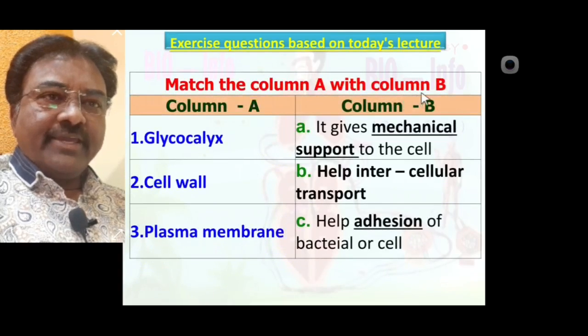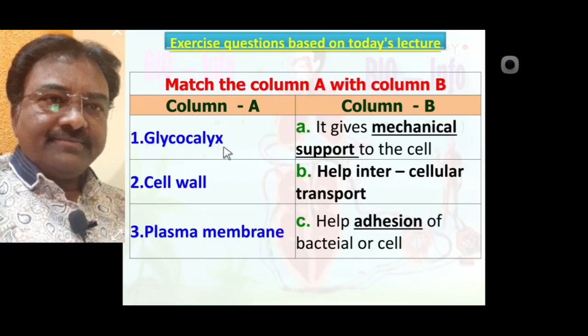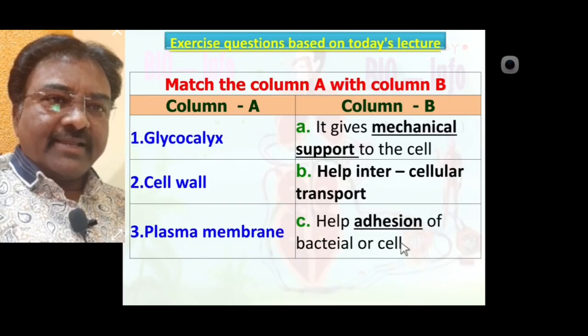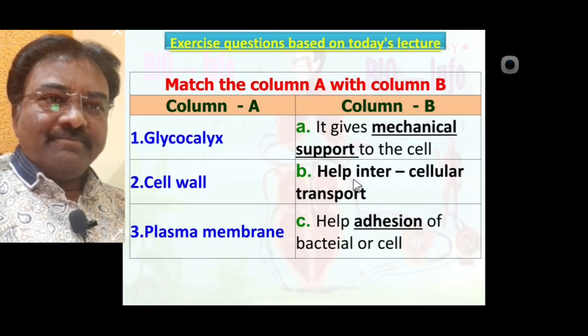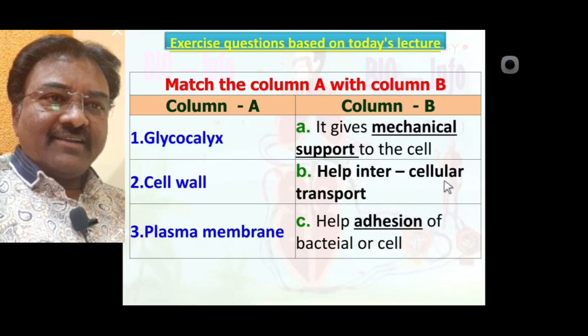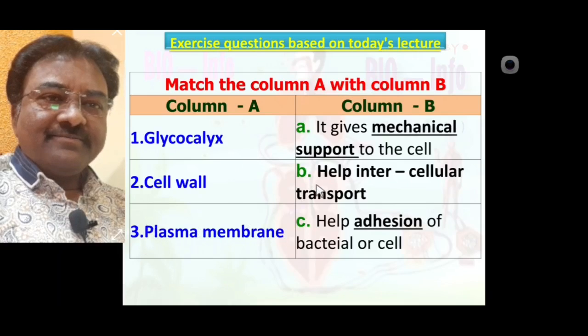Match column A with column B. Glycocalyx: adhesion of bacterial cell wall. It gives mechanical support to the cell, so 2 matches with A, here 1 matches with C. Plasma membrane helps intercellular transport, so 3 matches with B.